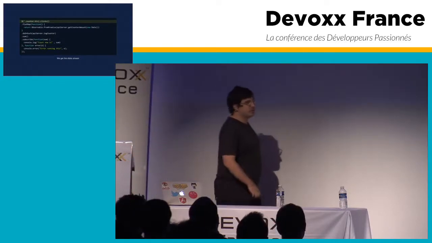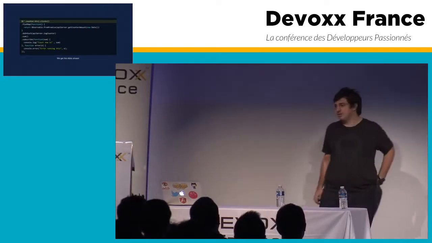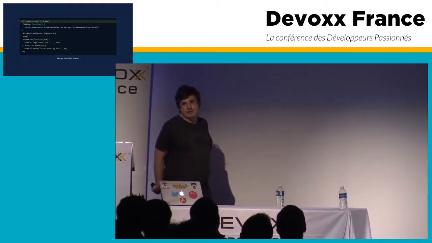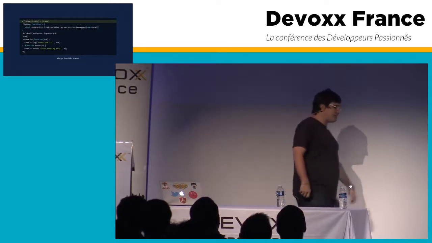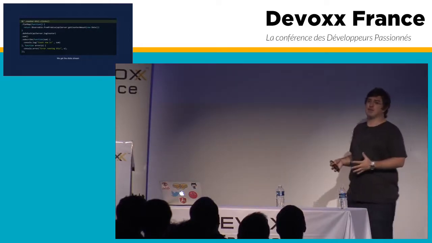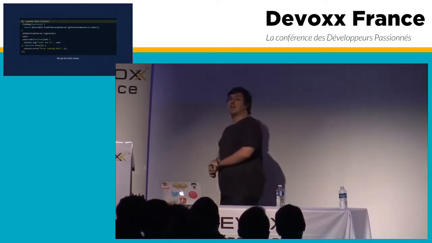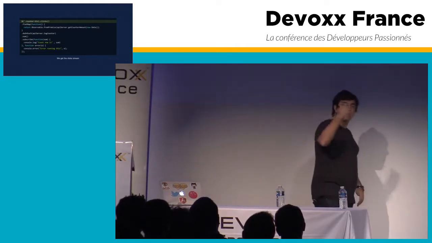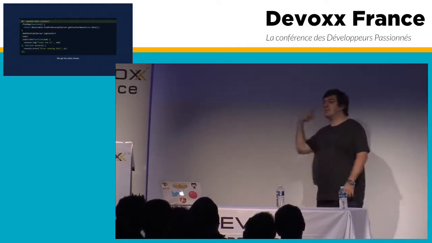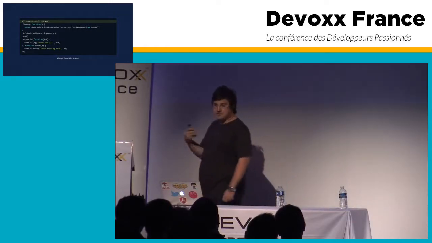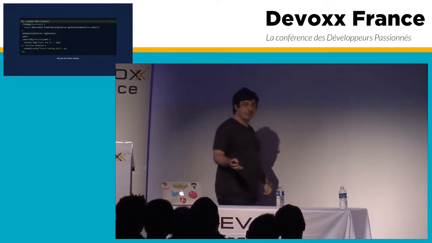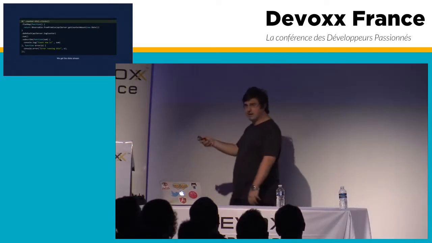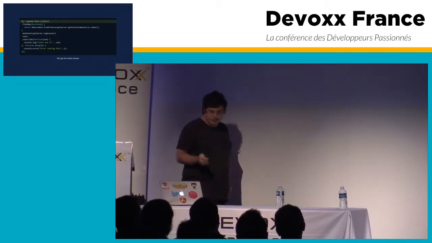So this is, in theory, what I first came up with. The first thing we're doing is getting a list of clicks from the button. What is this list of clicks? We won't have all the clicks from the beginning, so this will actually be an infinite list of clicks. That means that in this list, we will keep on receiving new click events, and for each one of them, we will do something. This infinite list, sometimes called a stream, will just keep on getting new values. I will explain a little bit more about this a little further in the talk.